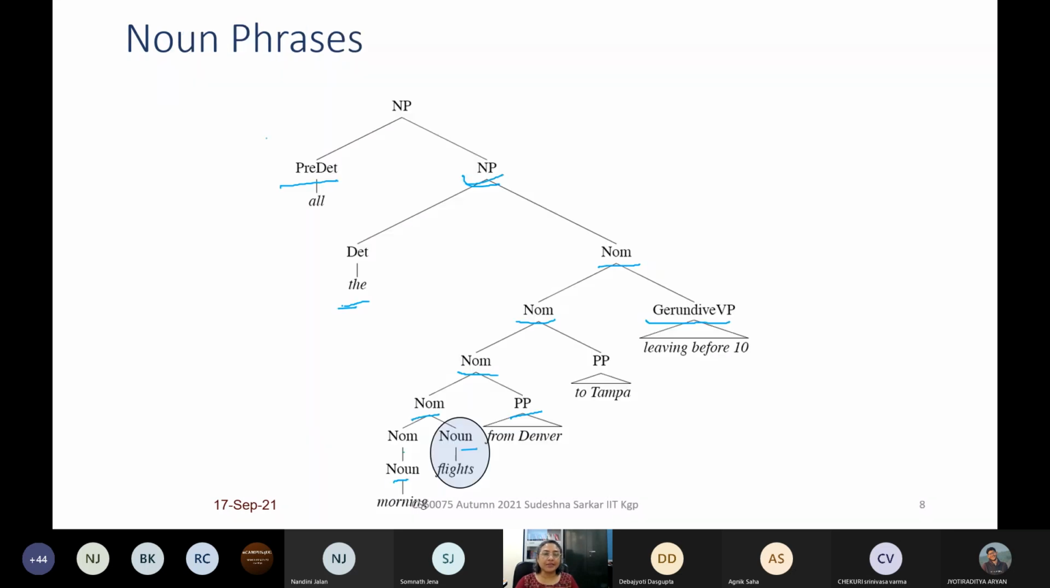Now, typically in a context-free grammar, when we have a rule, we also specify, for the context of parsing, which is the root. For example, when we have this rule NP goes to predeterminer NP, we will say the root will come from here. Here we say the root will come from here. Here we will say that the root will come from here. So for each rule, we also specify where the root will come from. So I have just circled the positions where the root will come from.